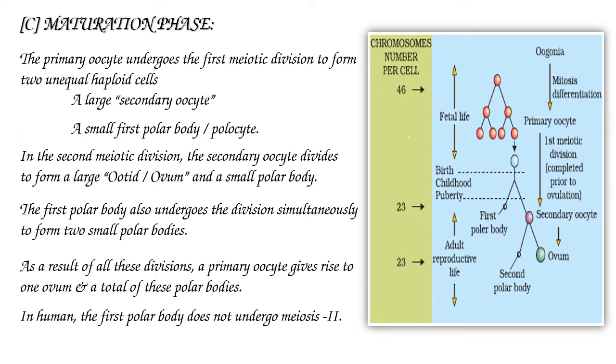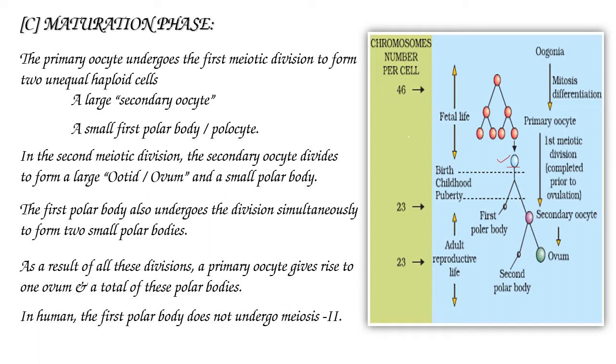In human, the first polar body does not undergo meiosis. Let's observe the given representation. Up to here, the primary oocyte we discussed in the previous growth phase. Now the primary oocyte surrounded by the granulosa cells is considered as the primary follicle. At sexual maturity, there are 60 to 80,000 primary follicles present.